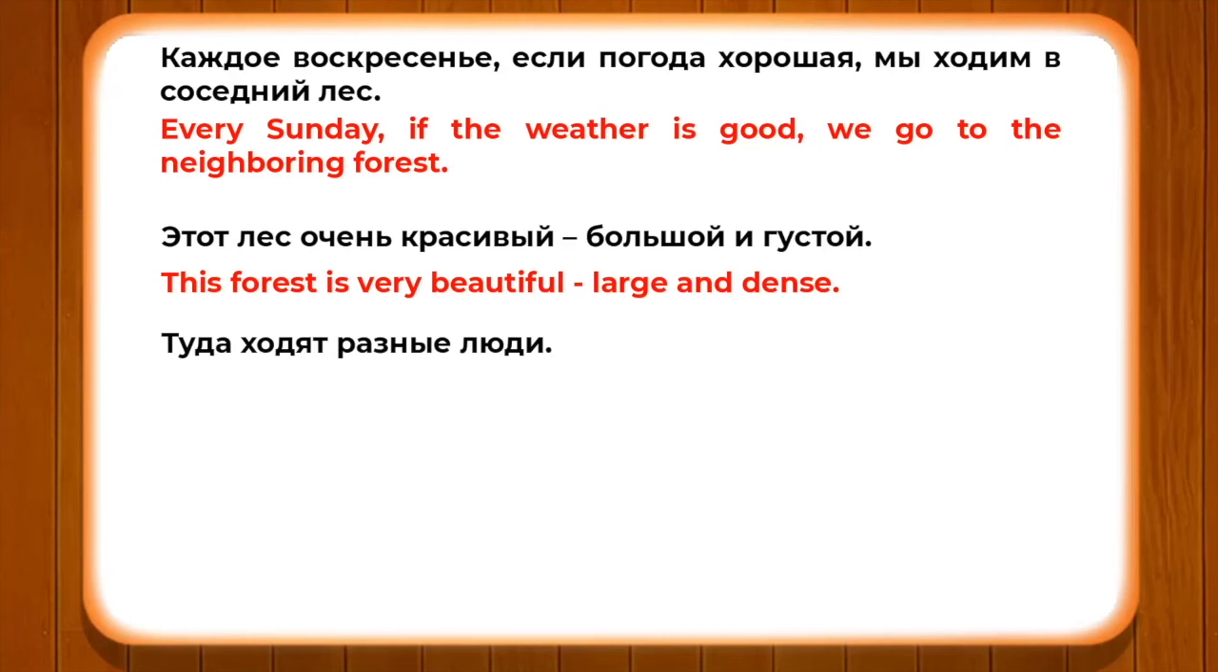Туда ходят разные люди. There, different people go. So here we have used the construction ходить in a conjugated form for люди, which means они ходят, plural form. Куда они ходят? You have to be very careful while using the construction, but the most important aspect is the meaning. So in this case, ходят means multi-direction.